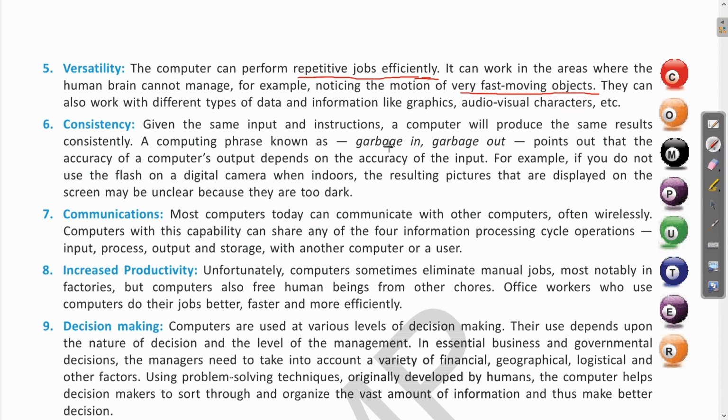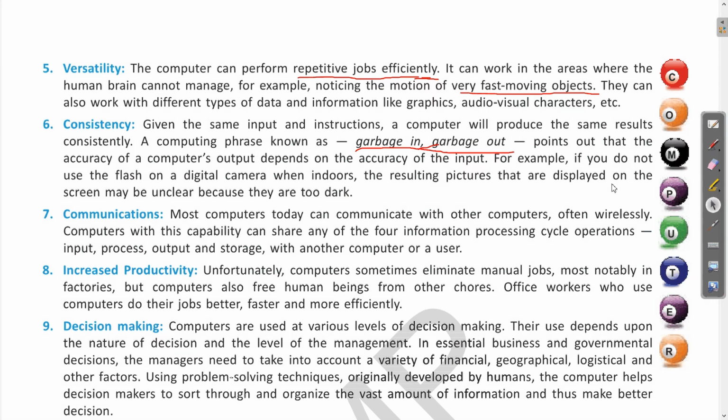So what is this garbage in, garbage out? If the instructions which we give have an error, then the output obtained will also have an error. But if the instruction is correct, we are giving the correct information, then the processed data, the output which will be received, will also be accurate. So this way the computer is consistent.